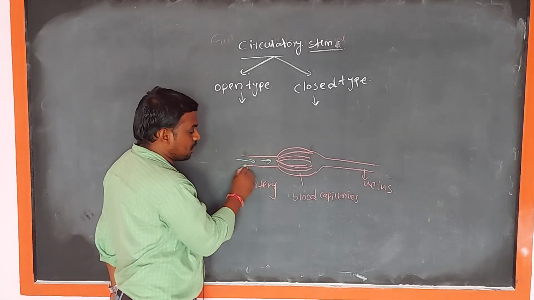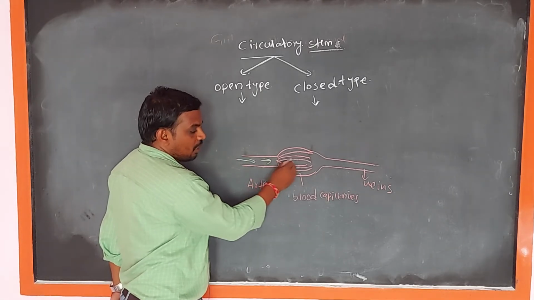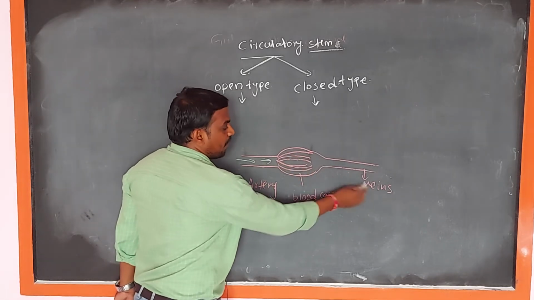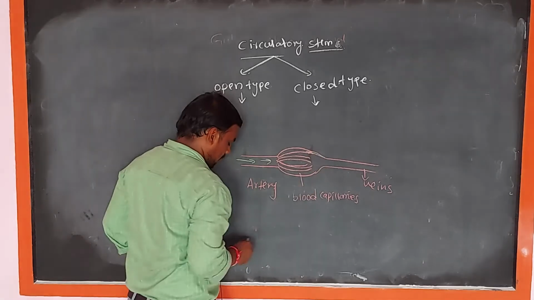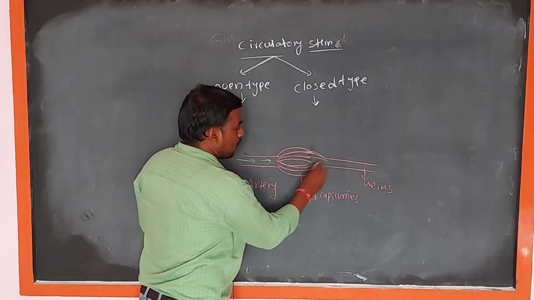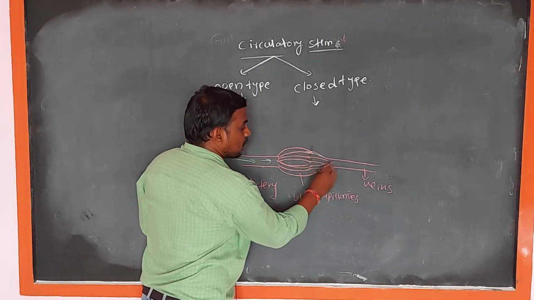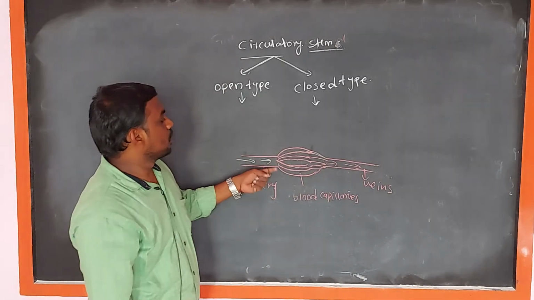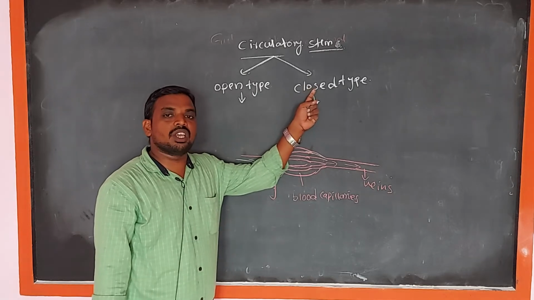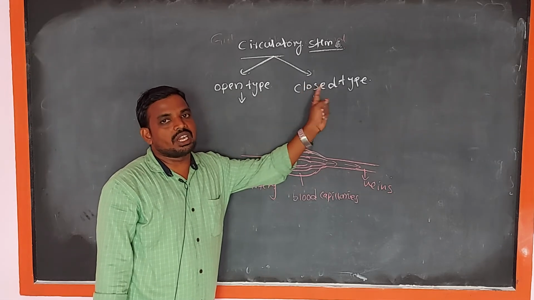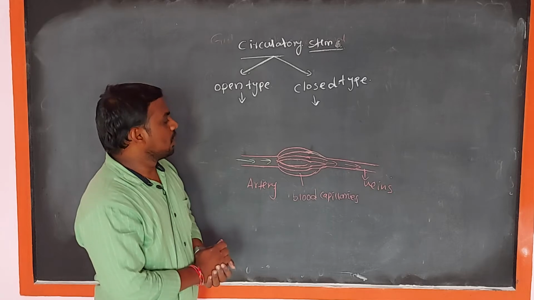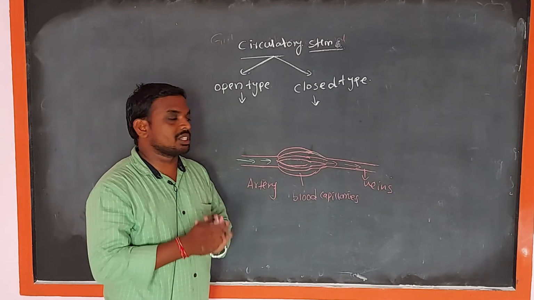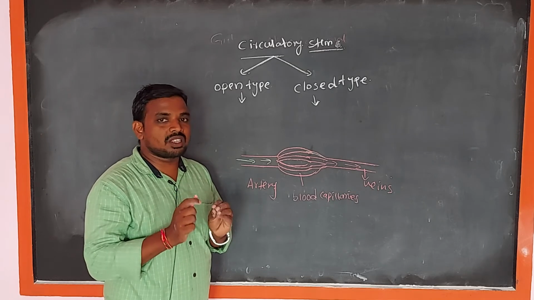The blood enters into the artery, then into the blood capillaries, and the veins receive the blood from the capillaries. Since the blood passes through blood vessels, this type of circulation is known as the closed type of circulatory system. In this closed type, the blood circulation is fast and the blood pressure is higher.